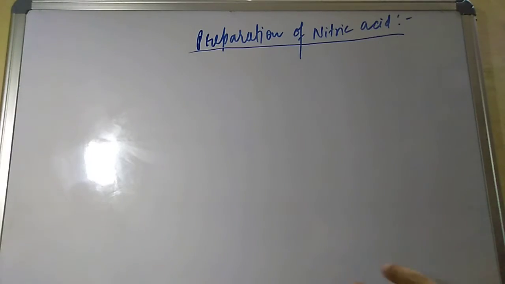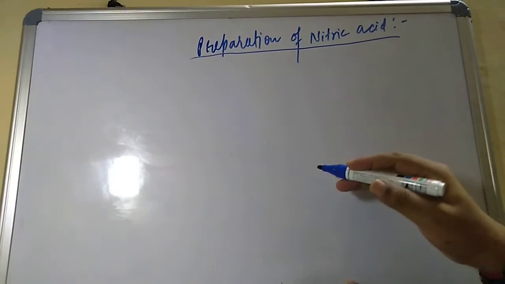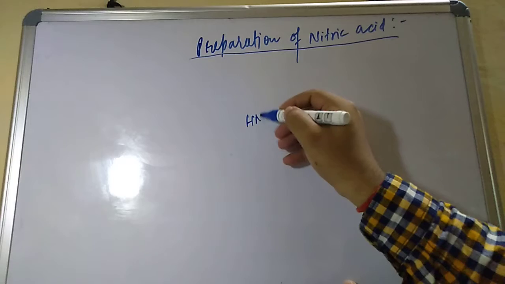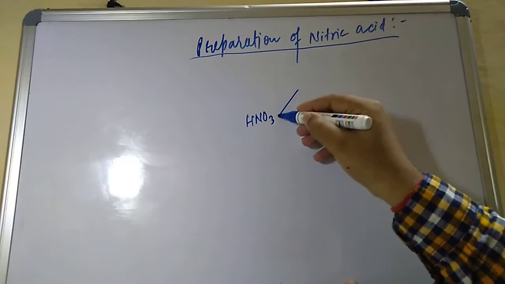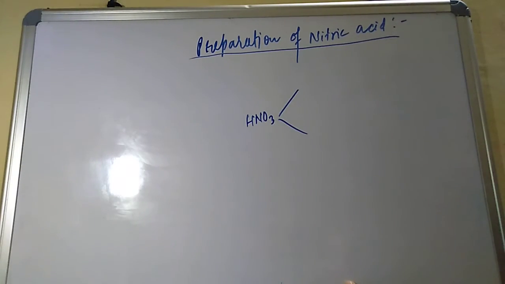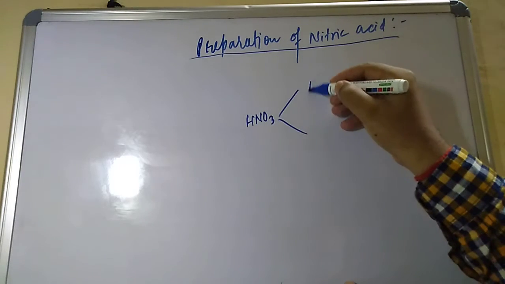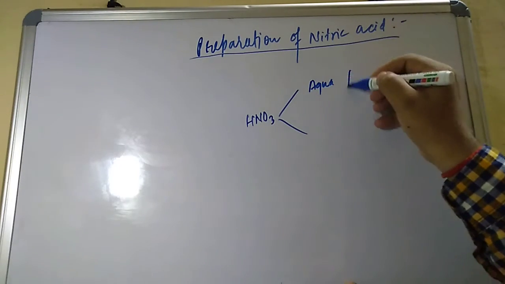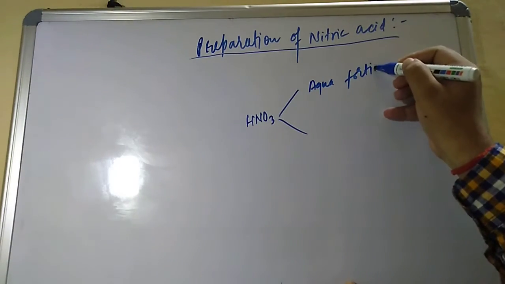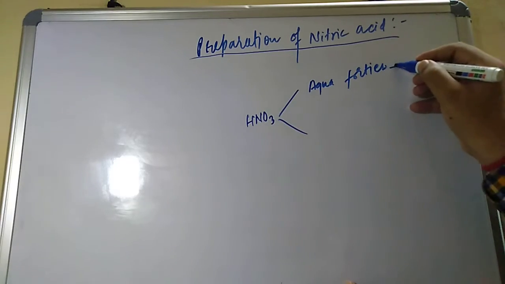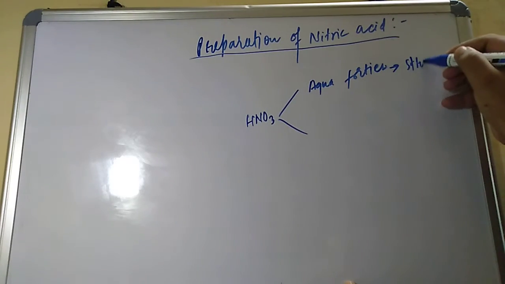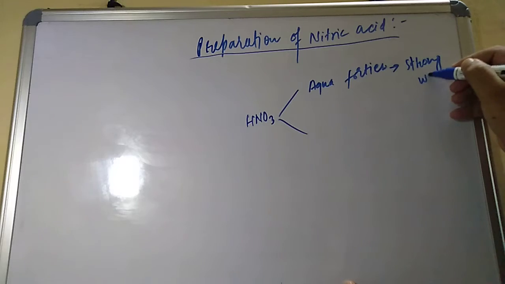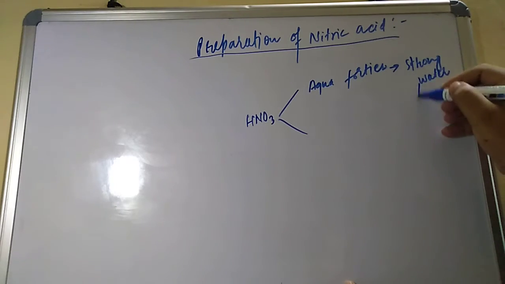So first of all, let us see what nitric acid is. HNO3 is nitric acid, and it has two names. The first name is aqua fortis. What is the meaning of this? Aqua fortis means strong water.